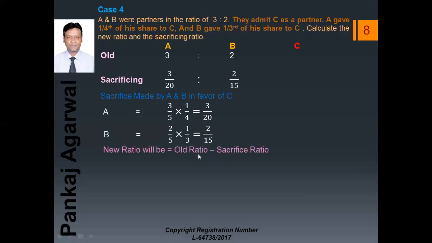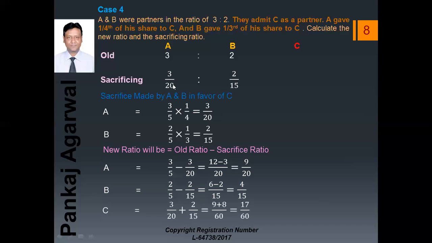Now the new ratio. New ratio for A will be 3/5 minus 3/20. It comes to 9/20. B's will be 2/5 minus 2/15. It comes to 4/15. Now C's ratio will be the sum of these two sacrifices, that is 3/20 plus 2/15. It comes to 17/60.